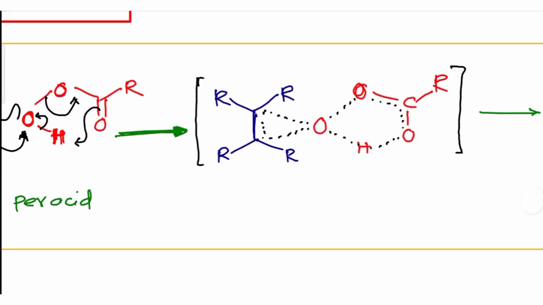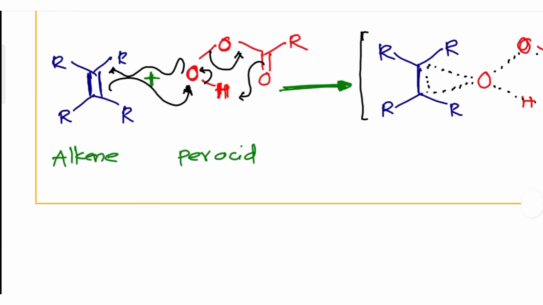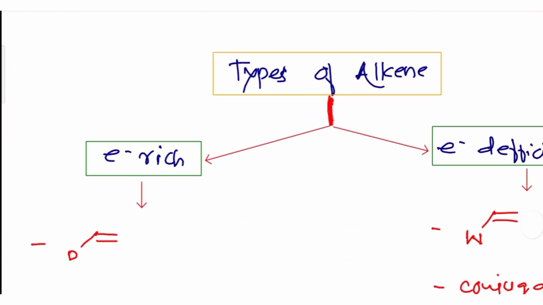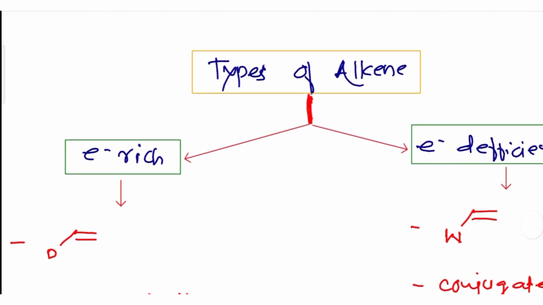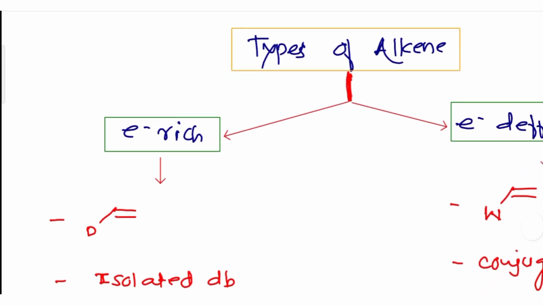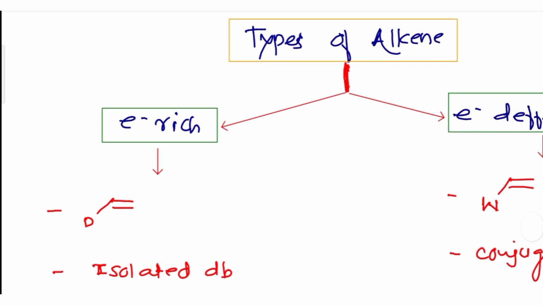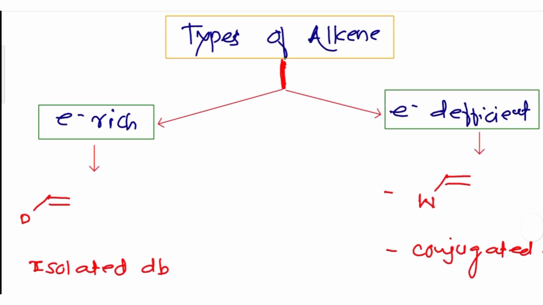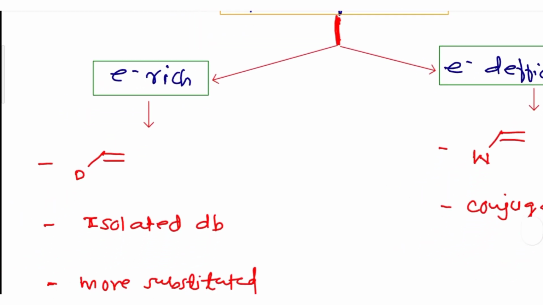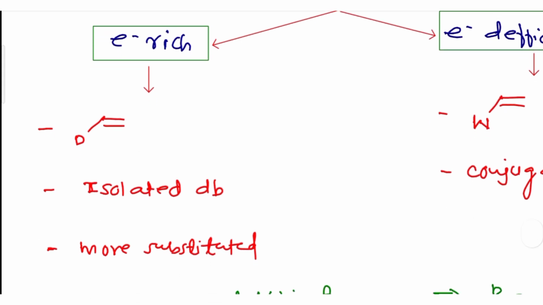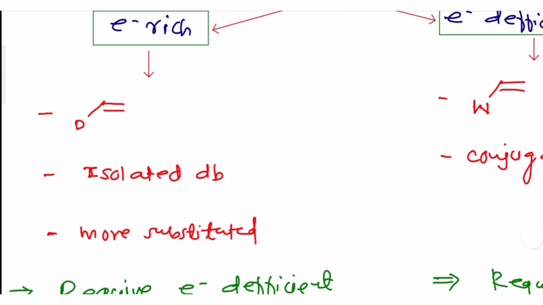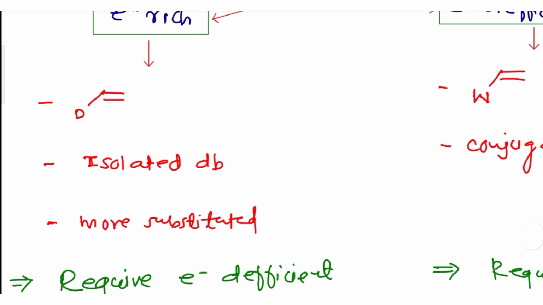Your byproduct is a carboxylic acid. Now the limitation of this reaction is that epoxides are acid labile groups. Since they are acid labile, they can easily open in the presence of an acid. So here there is a chance of the epoxide being opened by the carboxylic acid. That's why MCPBA is one of the widely used oxidizing agents.